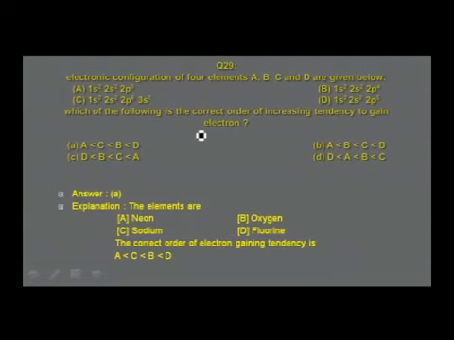Answer: you find all are having the electronic configuration shown. Option A represents the element neon. Option B represents the element oxygen. Option C represents the element sodium. Option D represents the element fluorine. The correct order of electron gain tendency, and how to understand this? Left to right, you should remember electron gain tendency increases. So therefore, the correct order is A less than C less than B less than D.